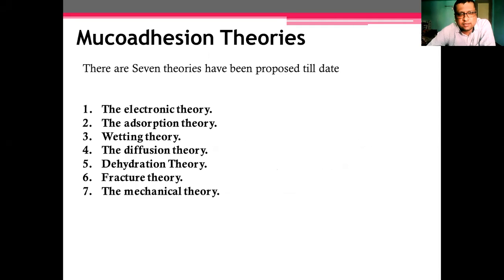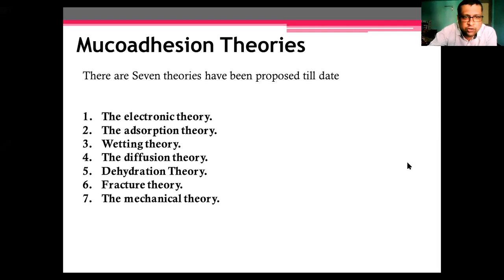The mucoadhesion theories. Certain scientists have postulated certain theories. They are hypothetical, but on the basis of these theories, the attachment takes place. The first one is the electronic theory, second one is the adsorption theory, third one is wetting, fourth one is diffusion, fifth one is dehydration, and sixth one is fracture. And seventh one is the mechanical theory.